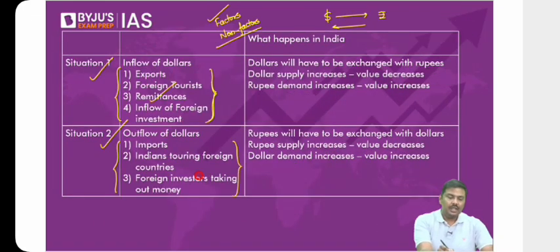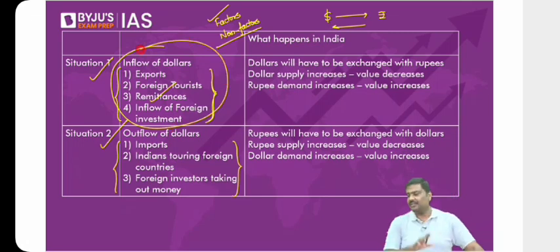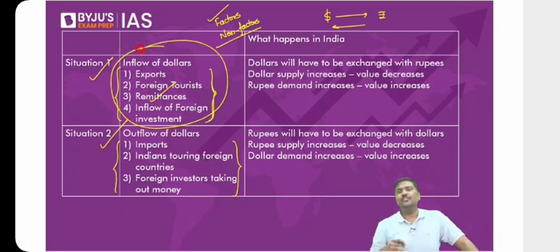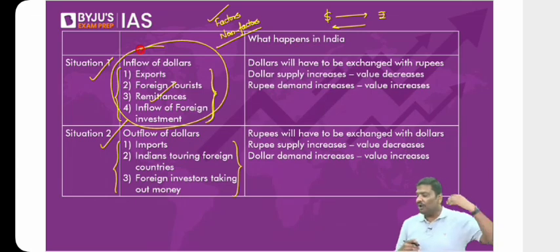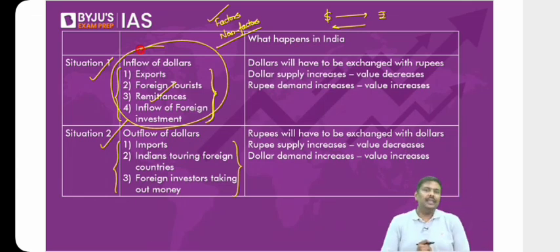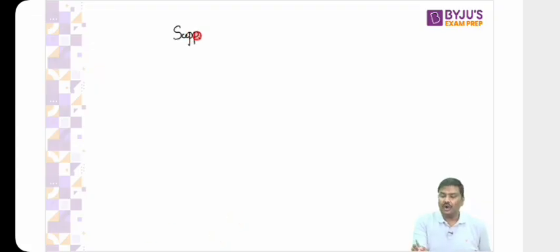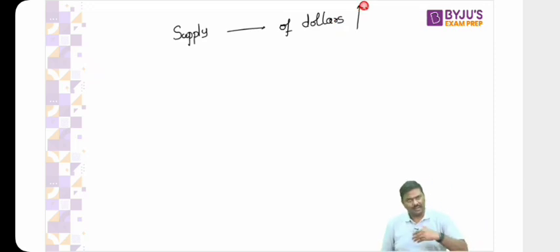Now, have a look at this. Imagine situation one. In case of India, there is a continuous inflow of dollars. Continuously, more and more dollars are coming into India. Now, if dollars keep on coming into India, what will happen to the supply of dollars in India? Can I say the supply of dollars will increase? Supply of dollars will increase.